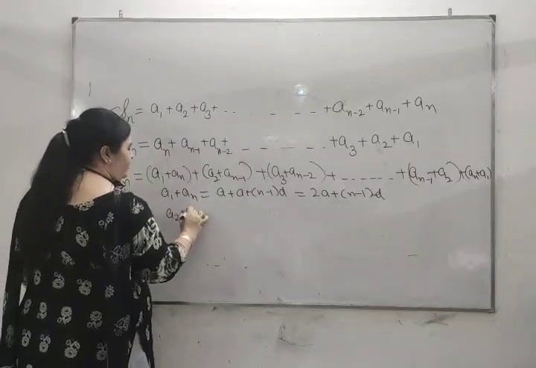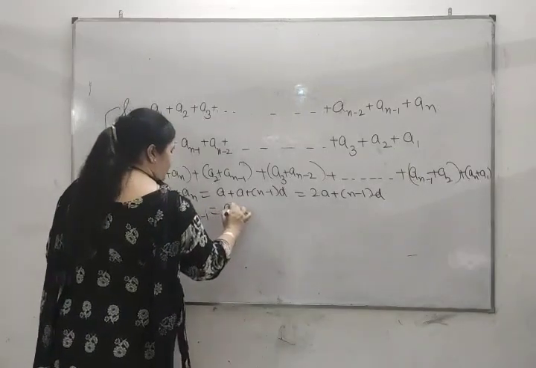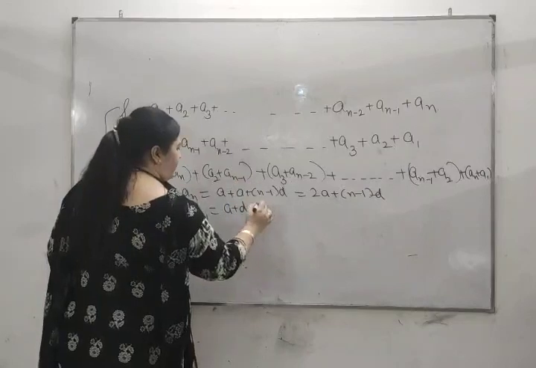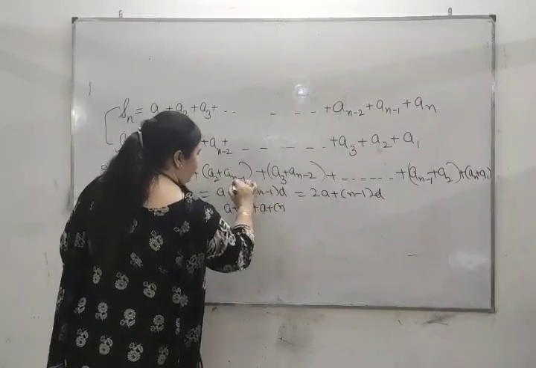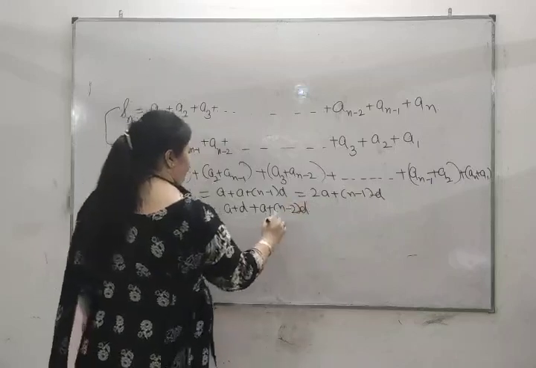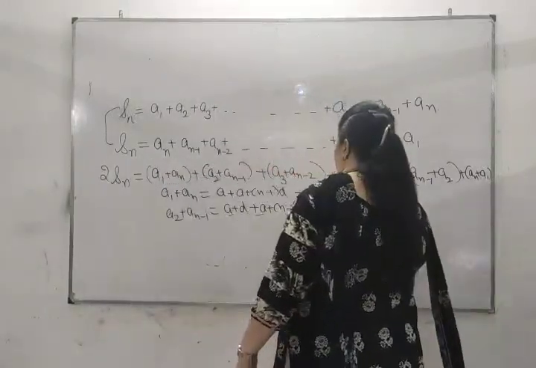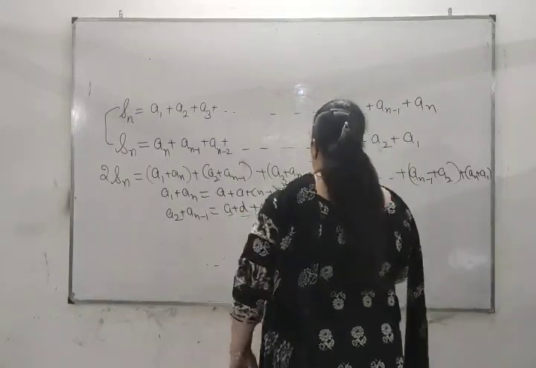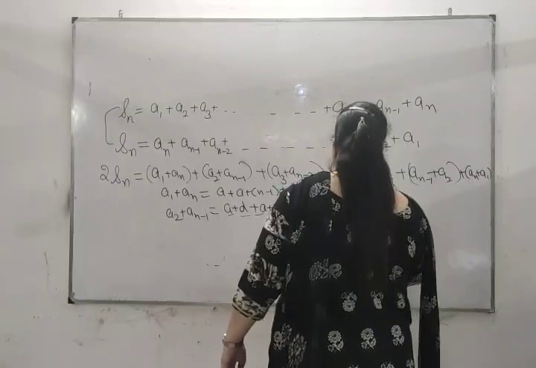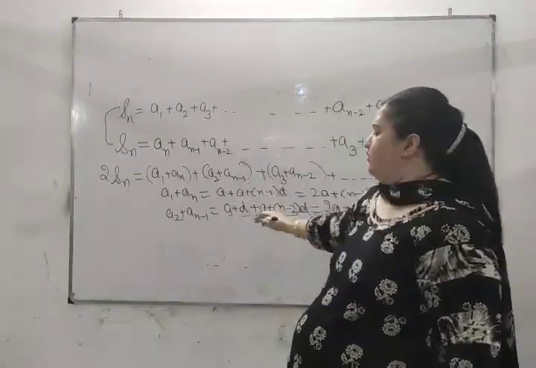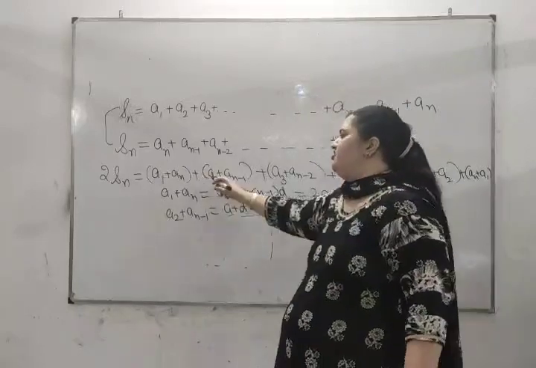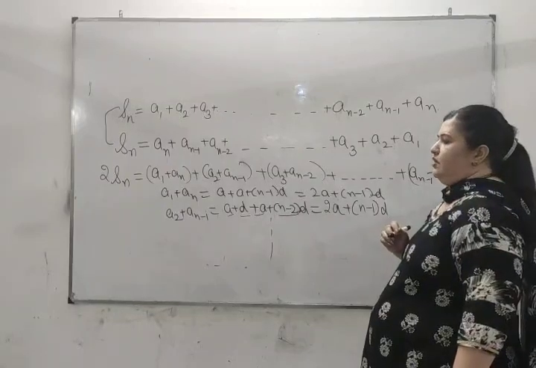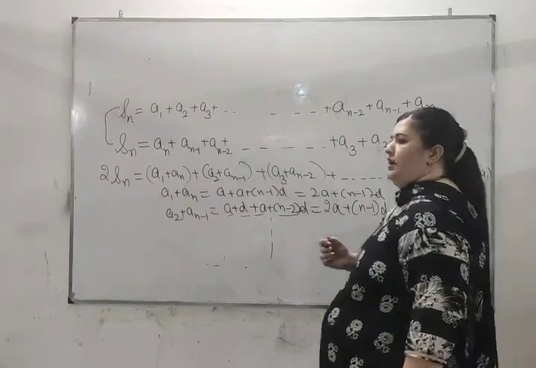Next, a2 plus an minus 1. It is a, and what is a2? It is a plus d. an minus 1 is a plus n minus 2d. When you add, you will get 2a plus n minus 1d. It will be again n minus 1. So as you proceed like this, you will find each term is equal to 2a plus n minus 1d.